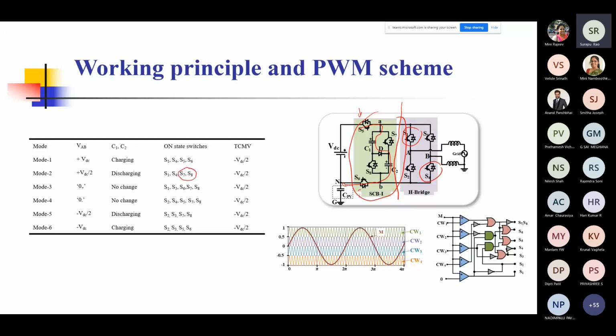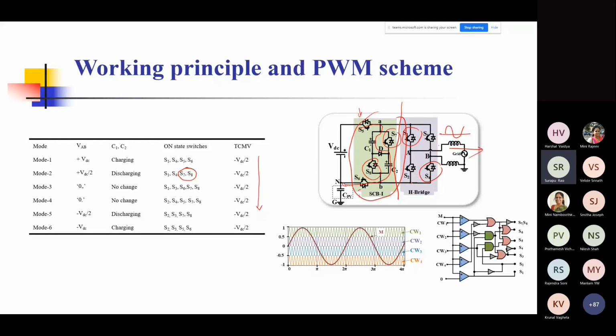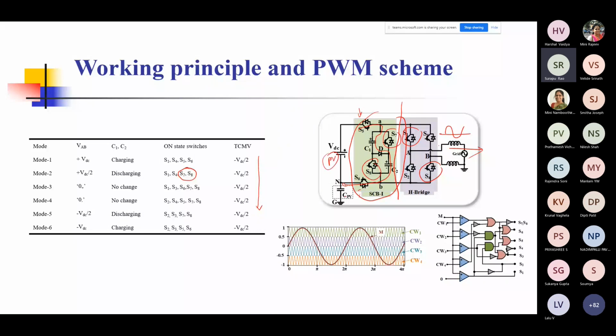When this happens, these capacitors C1 and C2 come in parallel and they supply this H-bridge inverter. Likewise, you can go on in the various modes, and this is how the operation takes place. At the output, you do have an AC coming in, feeding power into the grid in this case. And you can also see that the way this system has been designed, the common mode voltage that will appear across, let's say this is a PV source, which will appear across this parasitic capacitance, is what we have written here.